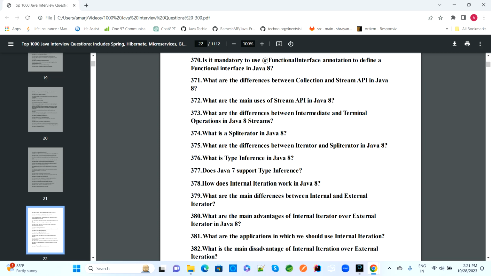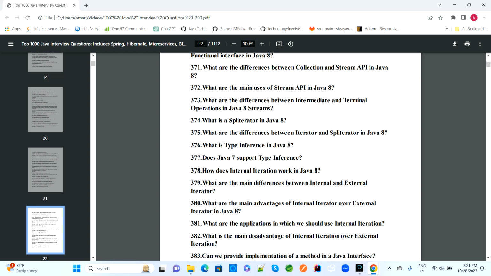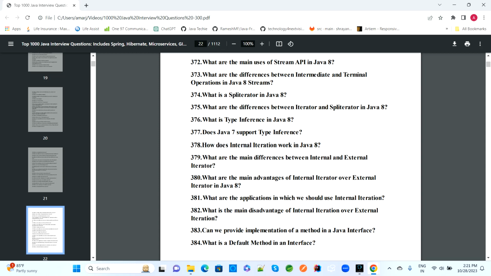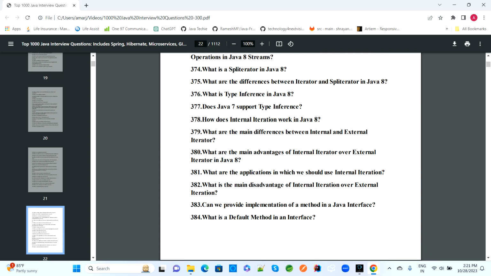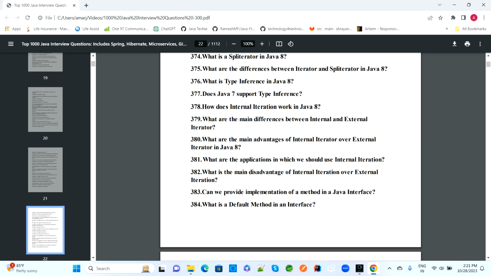The next topic is collections and the Stream API in Java 8. What is the difference between collection and Stream API in Java 8? What are the main uses of the Stream API in Java 8? What is the difference between intermediate and terminal operations in a Stream? What is a Spliterator in Java 8? And what is the difference between an iterator and a Spliterator in Java 8?